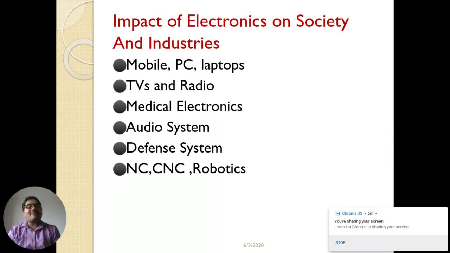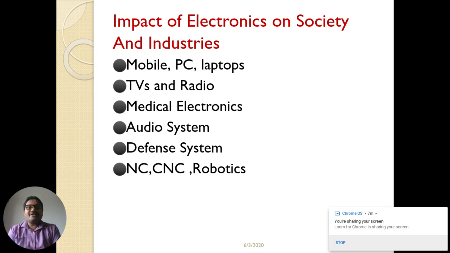As well as many apps are available over here nowadays. During this lockdown period, you can attend lectures, and you can get the research and development about which sector is taking place. How? By means of this laptop, this mobile, PCs, like that. Next is televisions and radio. As you know, televisions and radio are for entertainment purposes as well as for knowledge purposes, right?